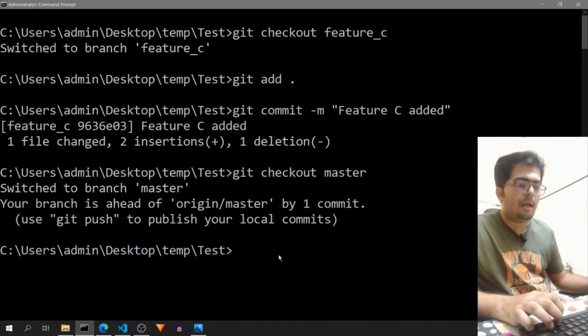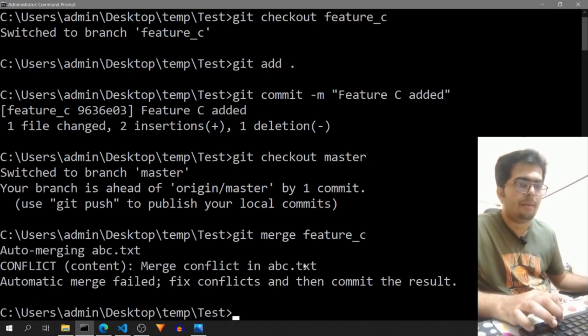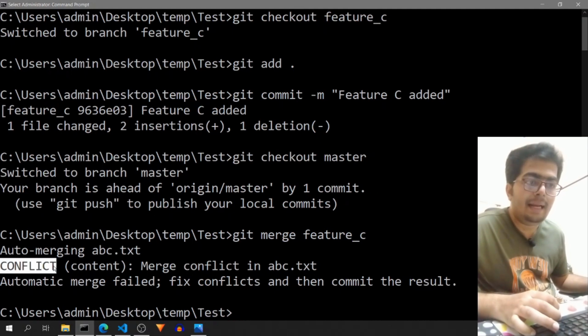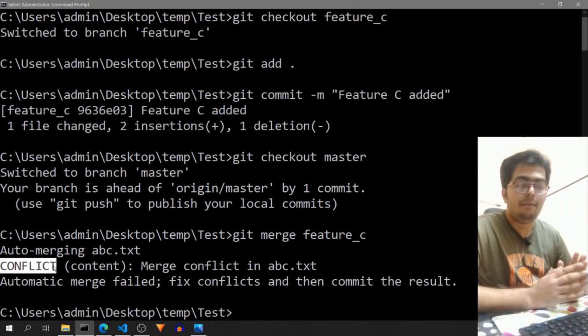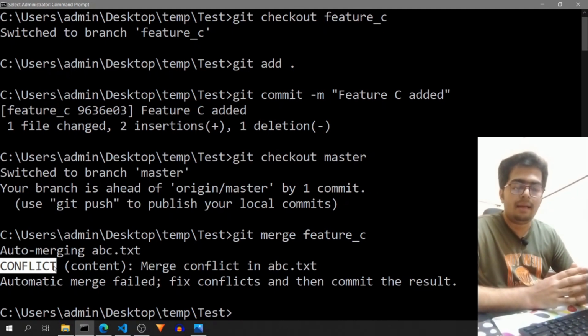If I try to merge the feature C branch into the current branch, auto merge abc.text, it will lead to a conflict. If you remember, we added feature B on the second line, and in feature C also we have added feature C in the second line. So this merging is now getting confused about which content you want to keep, whether feature B or feature C or both.